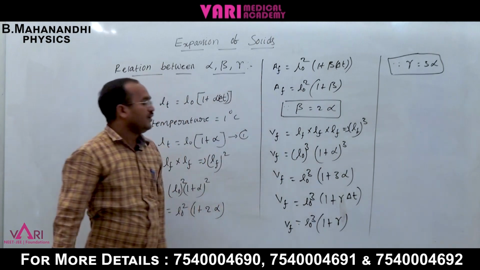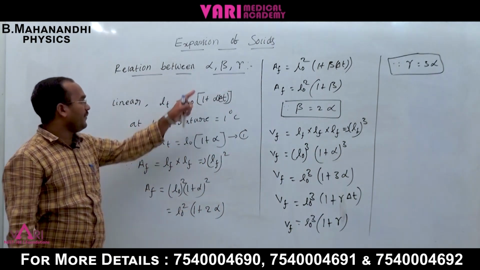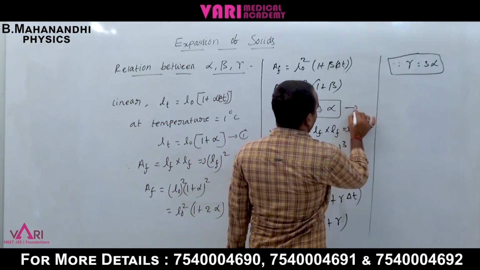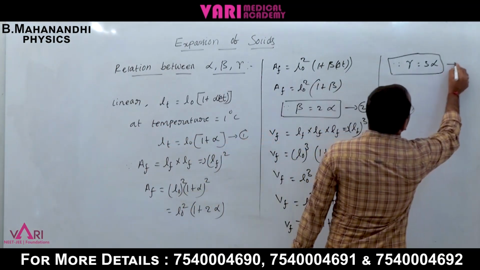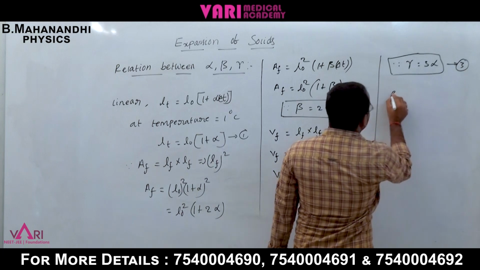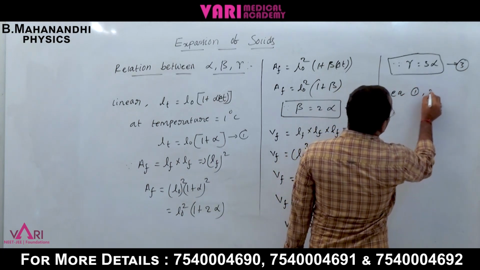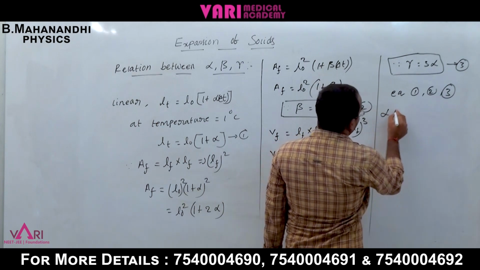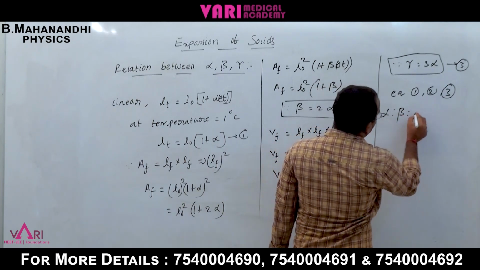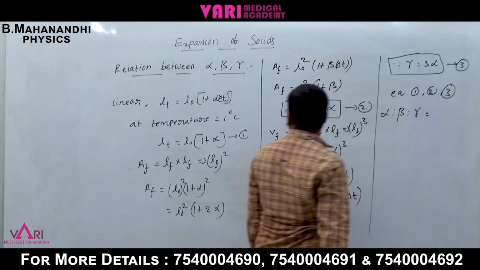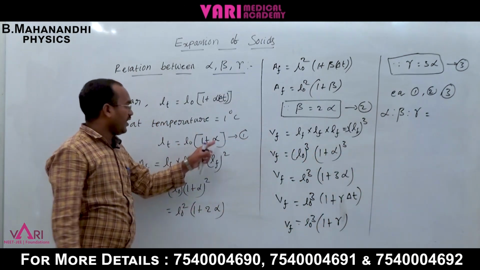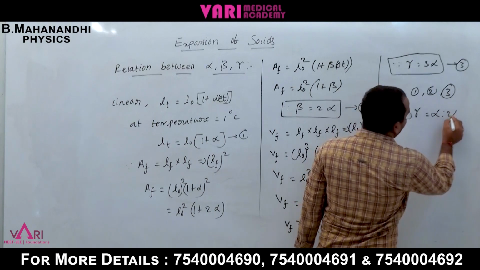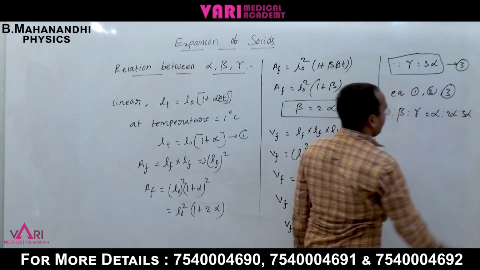Finally, for the relation between alpha, beta, gamma: this is equation 2, and here equation 3. From equations 1, 2, 3, alpha, beta, gamma are alpha, 2 alpha, 3 alpha.